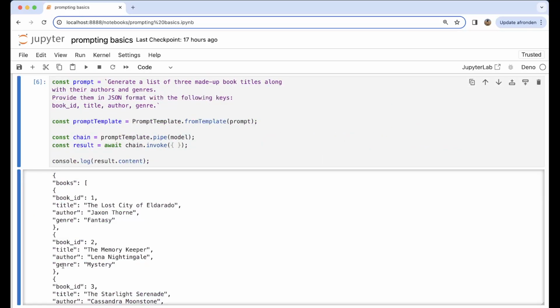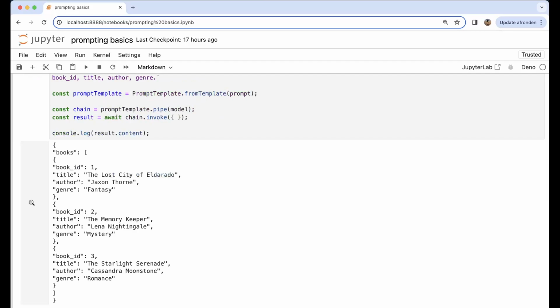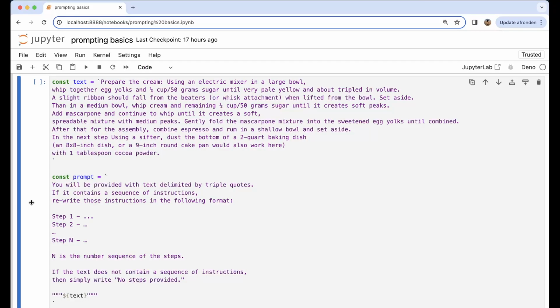So if you really want to generate some random books, for example, you could use this kind of format and you have that in JSON and can use it, but take into account that it can take a while.